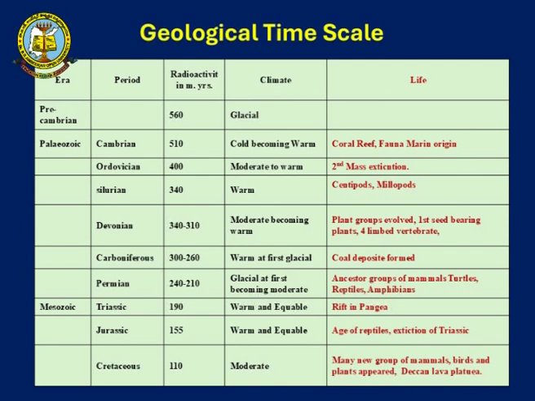Centropods and melapoids were common, and it was a warm climatic condition. Devonian dates back to 340 to 310 million years ago, and here we can also see moderate temperatures supporting plant groups that evolved, and the first seeding plants can be seen, and four-limbed animals were seen which were trying to move from one place to another.